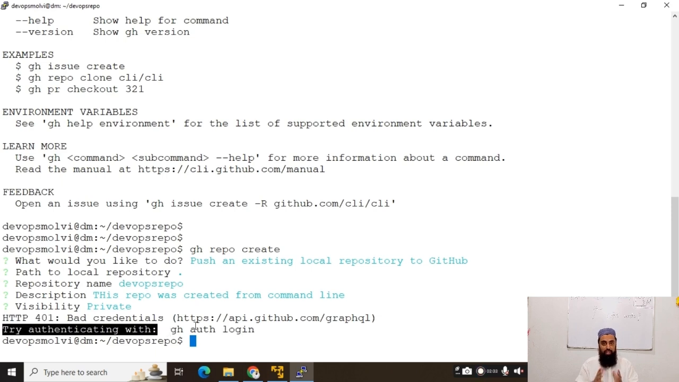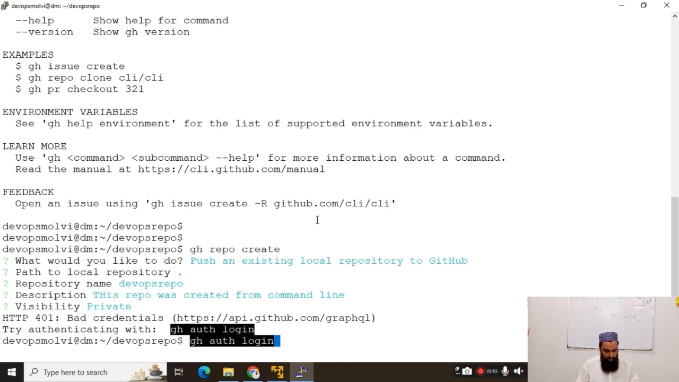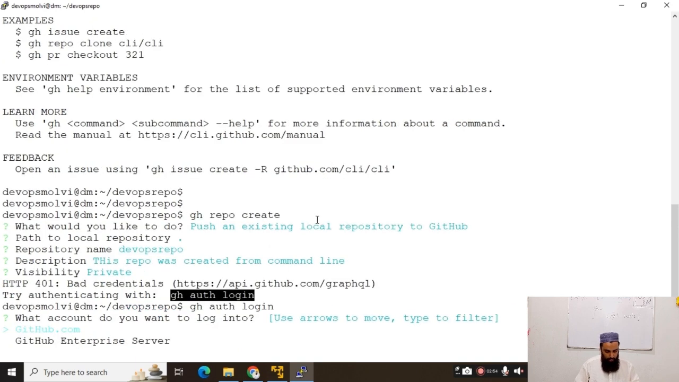So it means that we have to authenticate first, and I wanted to replicate this error, so we need to first authenticate with our GitHub account from our VM. So I will run this now. What account do you want to log into? We have github.com. We do not have GitHub Enterprise Server, we have github.com. So I will use this, press enter.